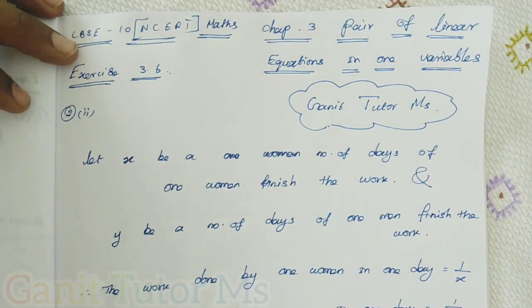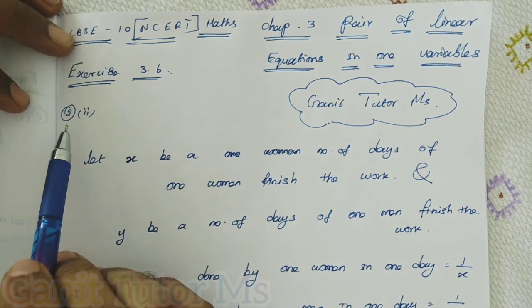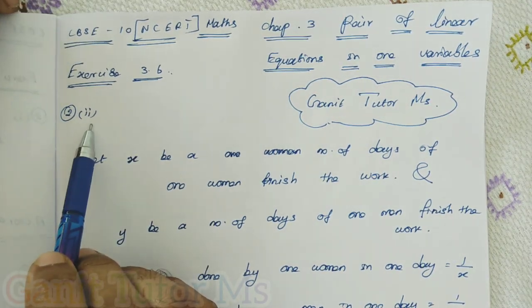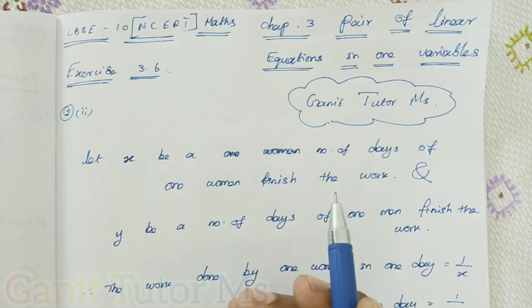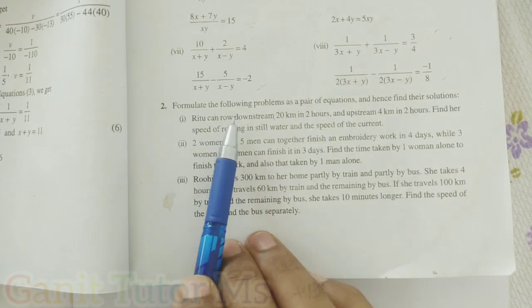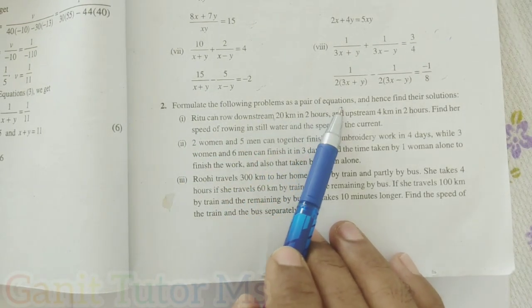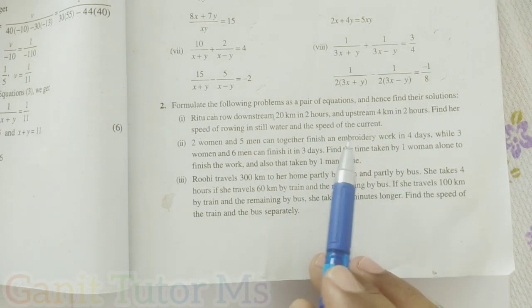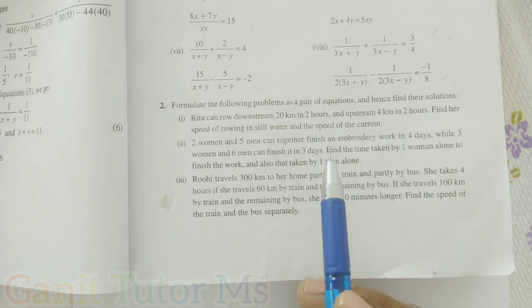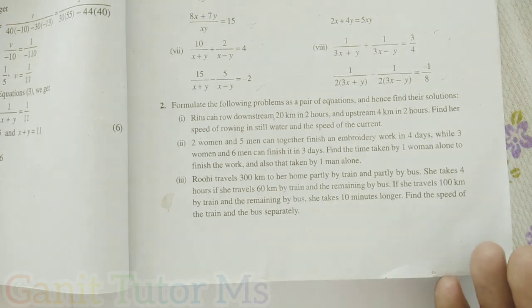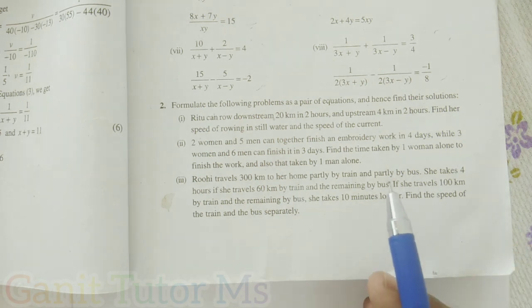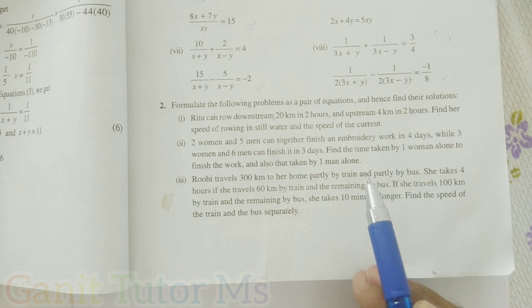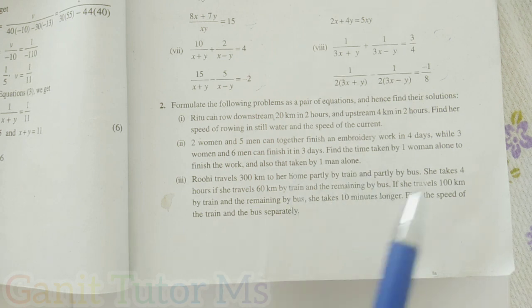In this video, I am going to solve Exercise 3.6, second problem, subdivision number 2. What is given in this problem? Formulate the following problems as a pair of equations and hence find their solutions. They have given a situation. We can convert the situation into algebraic form, a pair of linear equations. Then we can find the values of x and y, simplify the problem, and find the solutions.